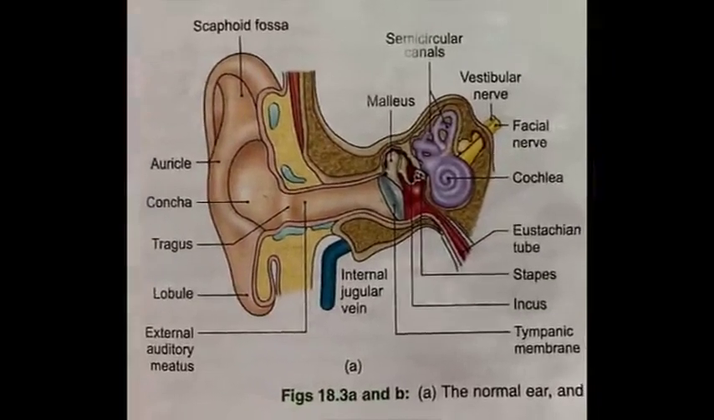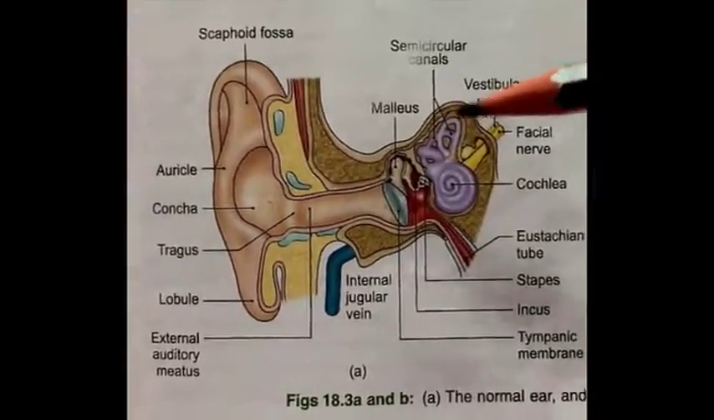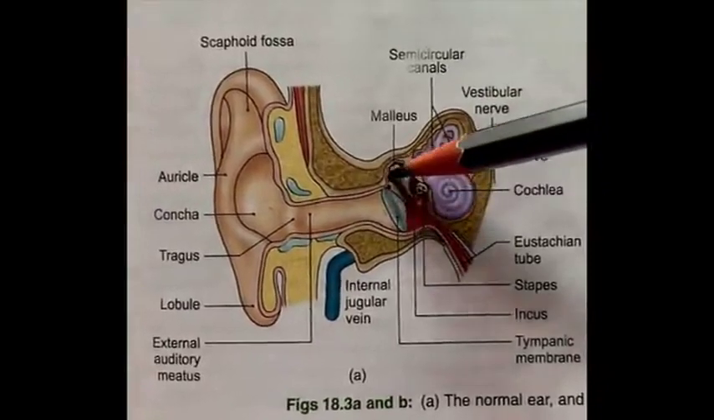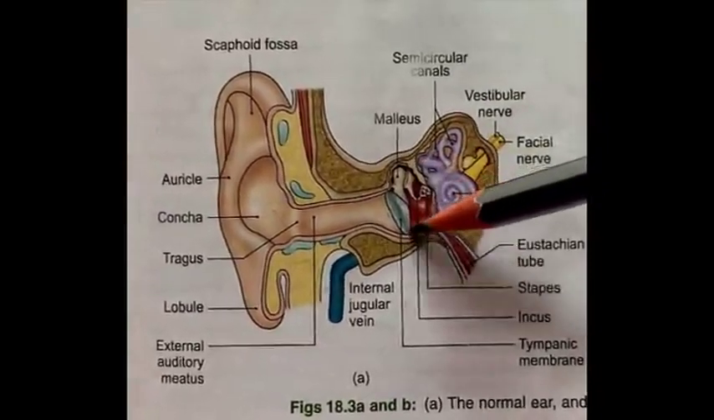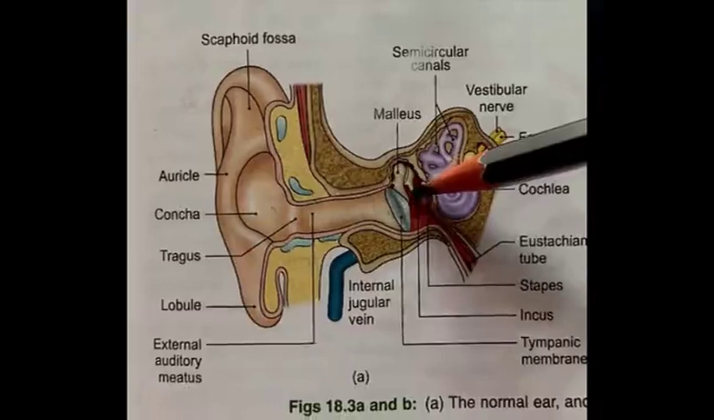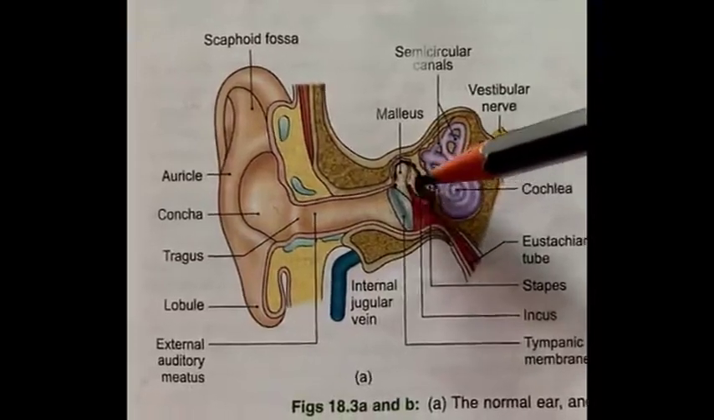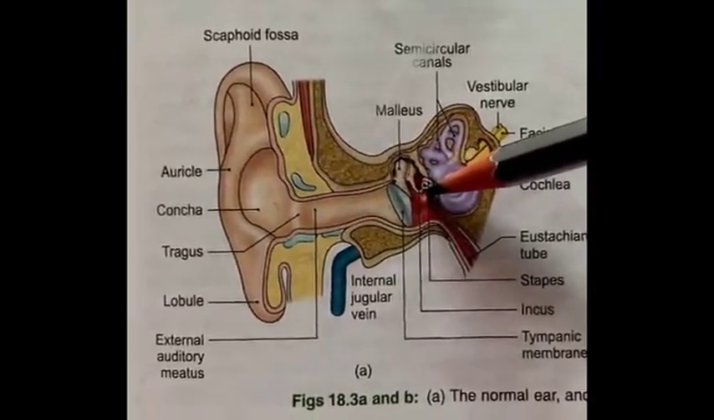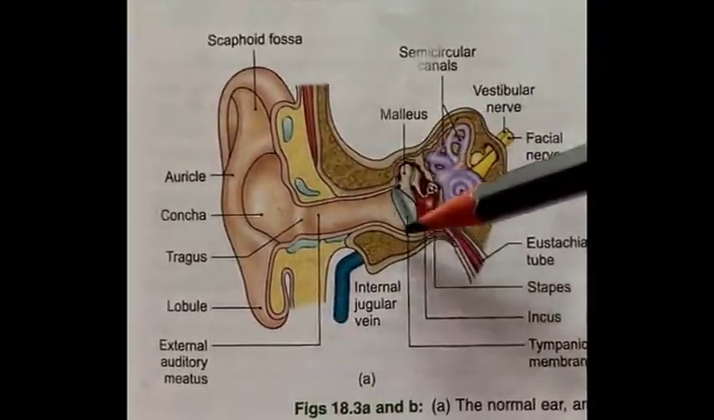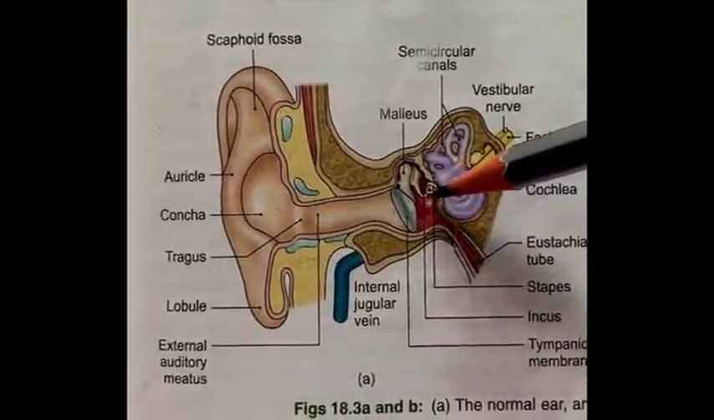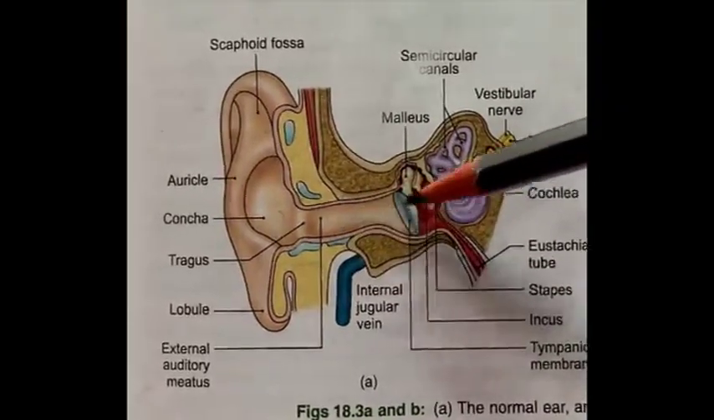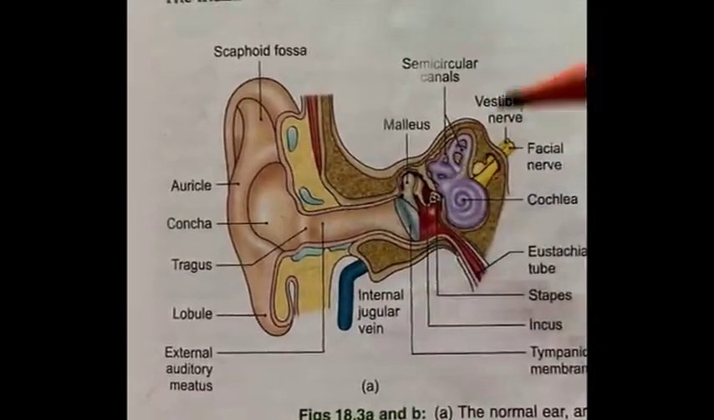Middle ear. Middle ear is also known as tympanic cavity or tympanum. It is a narrow air-filled space situated in the petrous part of temporal bone between the external ear and internal ear.